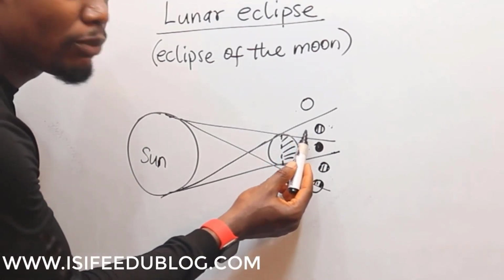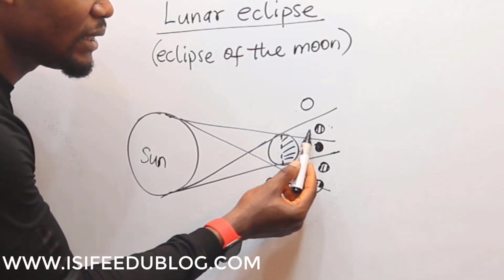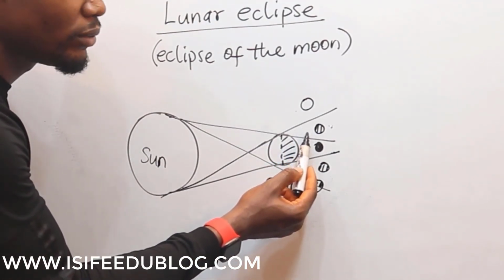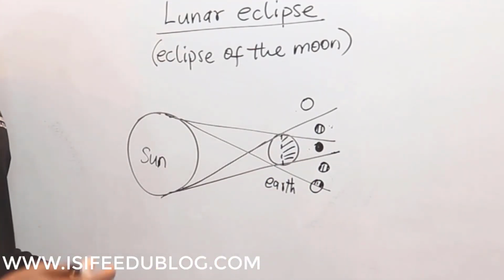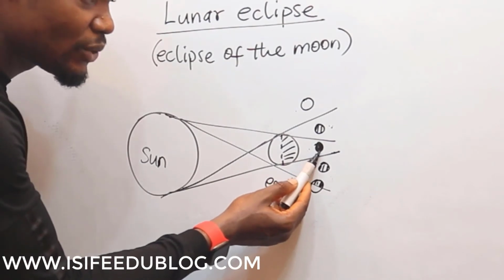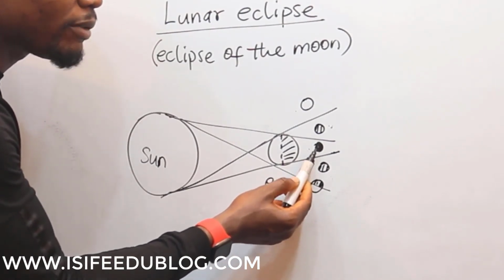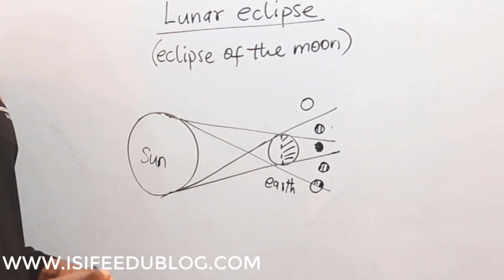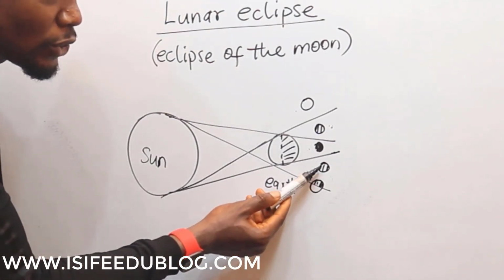And at this particular position, this is the penumbra region. So the moon experiences partial eclipse of the moon. But when it gets to this point, it is in the umbra region, and it now experiences total eclipse of the moon. This point also is partial eclipse.